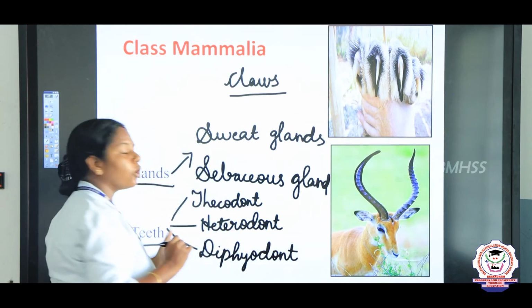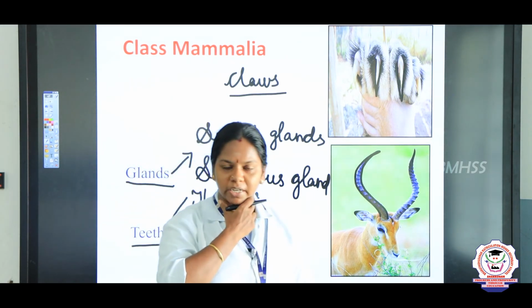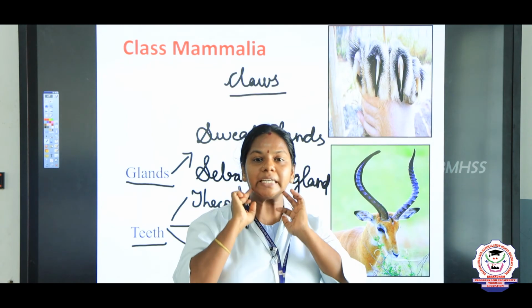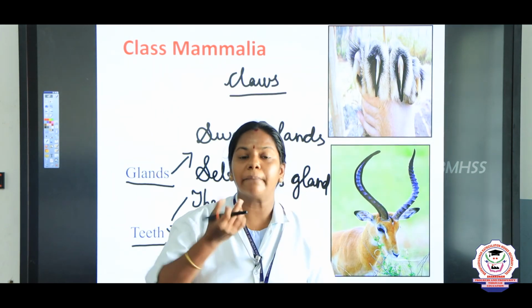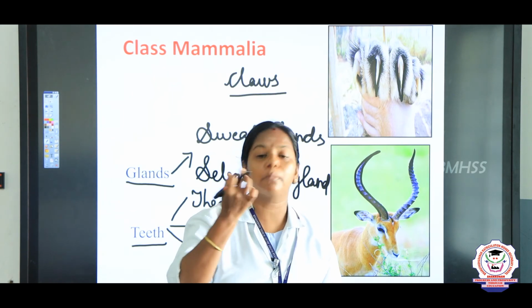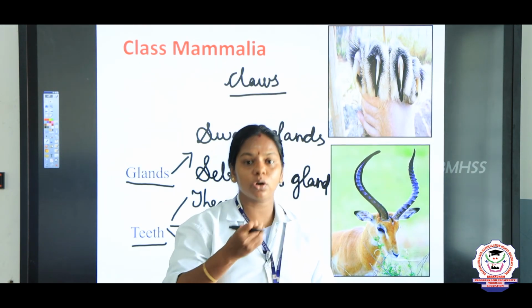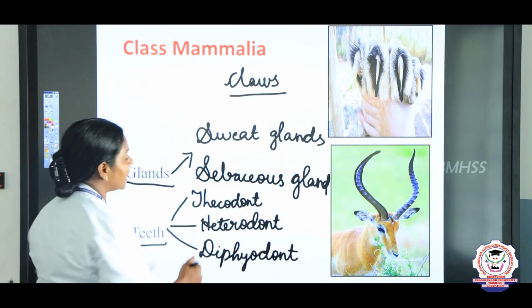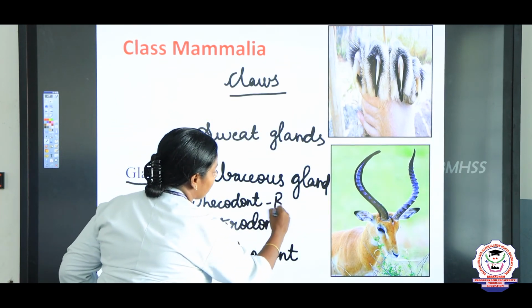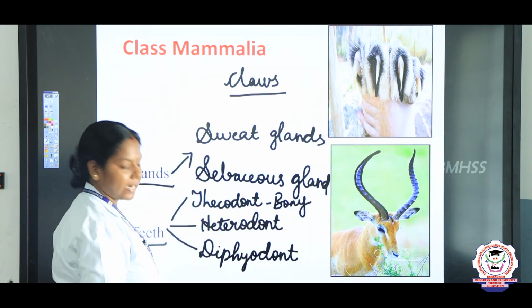Thecodont means they are enclosed in the bony sockets. For example, you can see our teeth are embedded in the bones. That is the upper teeth in the upper row in the maxilla and in the lower row in the mandible. Right? So, the teeth are present in the bony sockets. So, such type of teeth we call as thecodont.